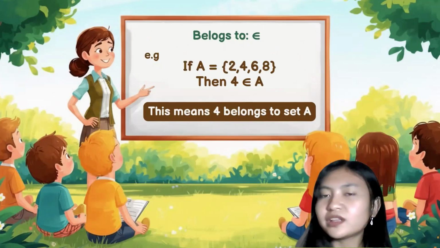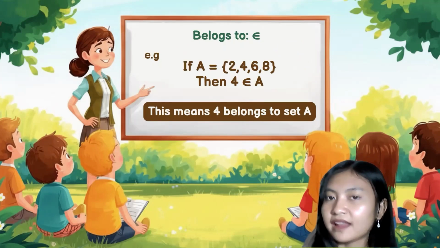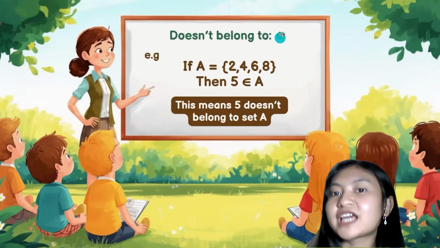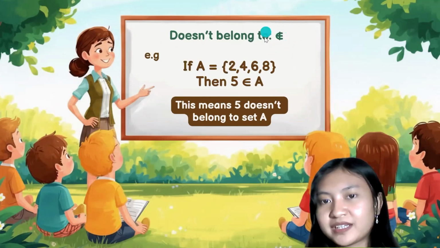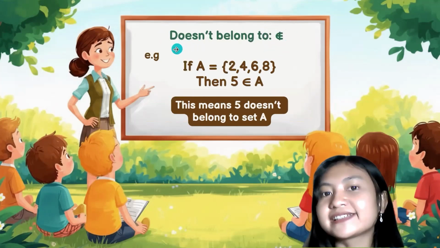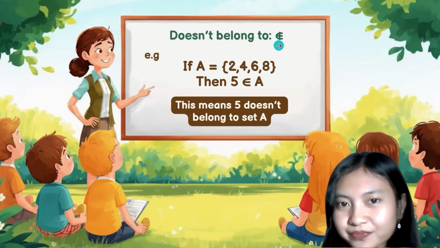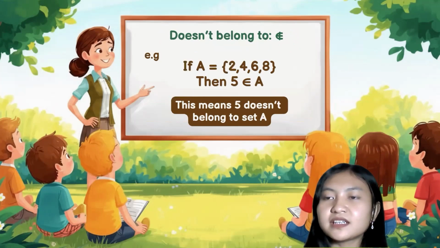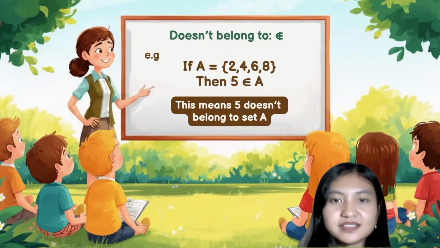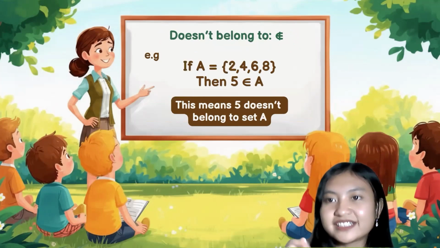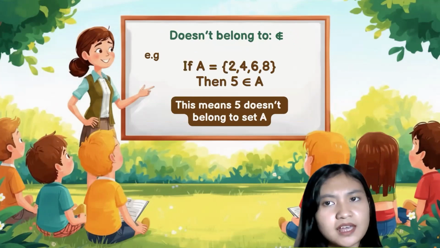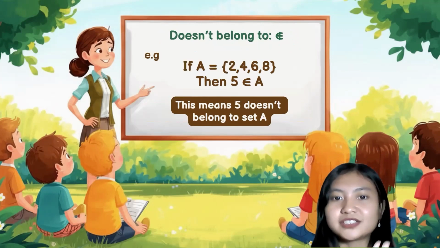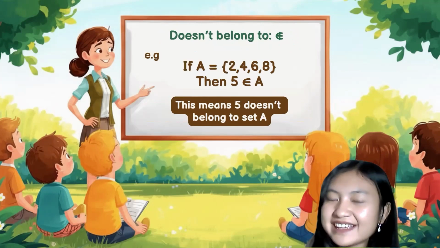What if we would like to say that an element does not belong to a set? So we use this symbol. It is read as doesn't belong to. So, for example, we have a set whose elements are 2, 4, 6, and 8. Then it clearly means that 4 doesn't belong to the set A.